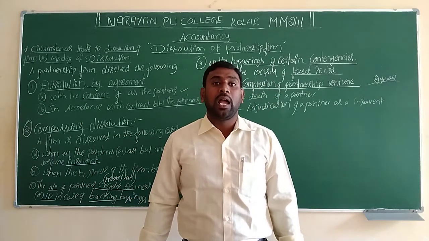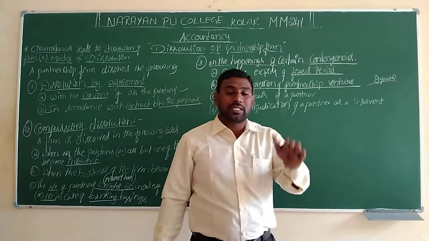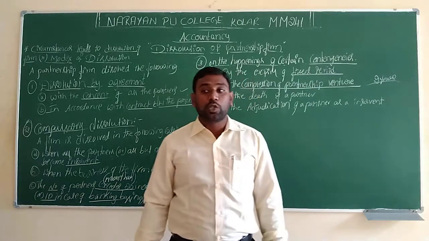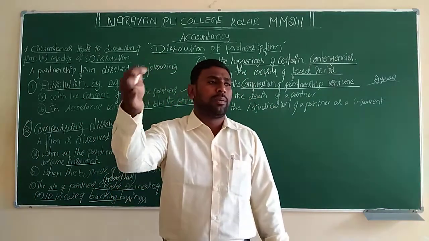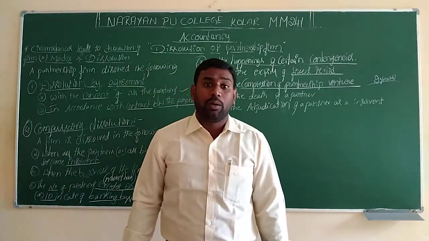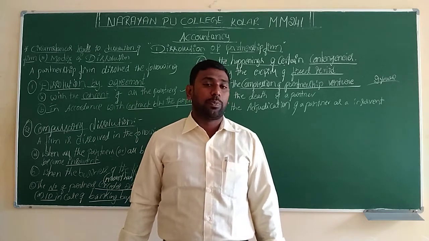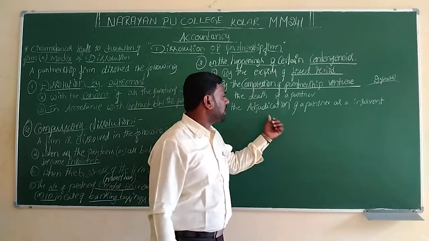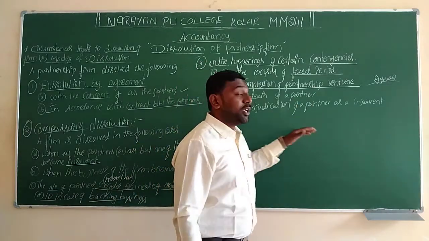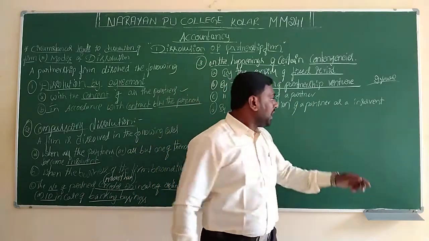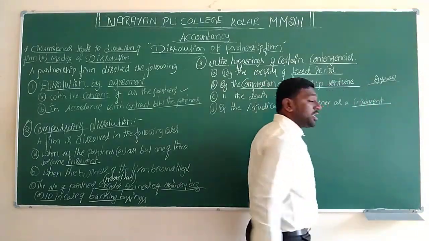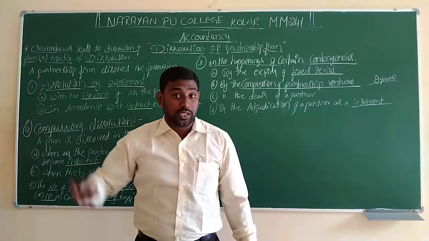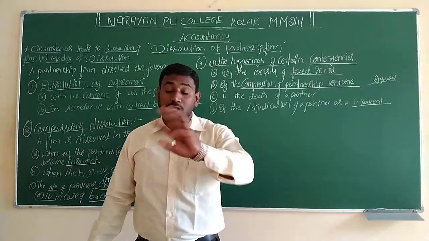If the partner has misutilized the business property in gambling, by betting, or by playing in horse races or card games, whatever it may be, he is doing some kind of illegal activity. After doing that activity, he will become insolvent. So he won't have the capacity to repay the business debt as well as the outside debt. During that time, that is also unexpected.